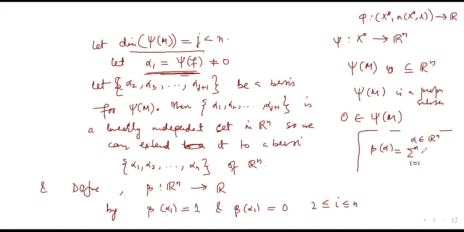Of course, let me write it here, notice we already have x's and alpha i's, so what should I put here? Let me write the x i's and alpha i's this way, because alpha i's is a basis, so I should be able to write every vector in terms of them. You must have seen somewhere that beta is a linear map Rn to R, and I am defining it on the basis this way: beta of alpha 1 is equal to 1 and beta of alpha i is equal to 0 for the others, this is a basis.